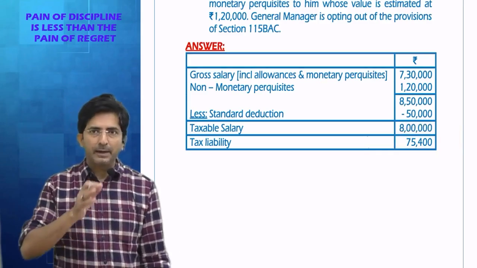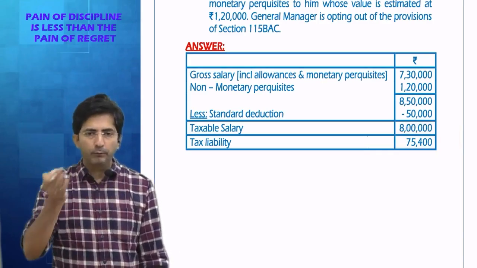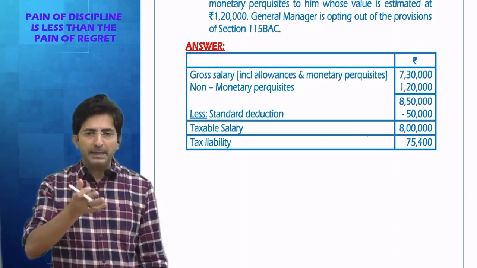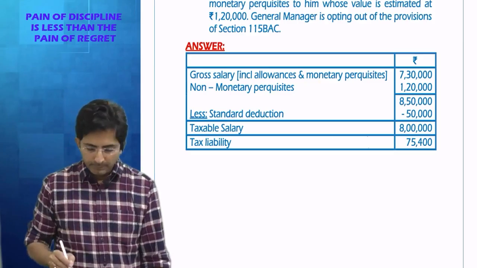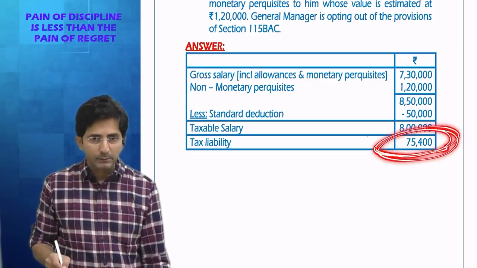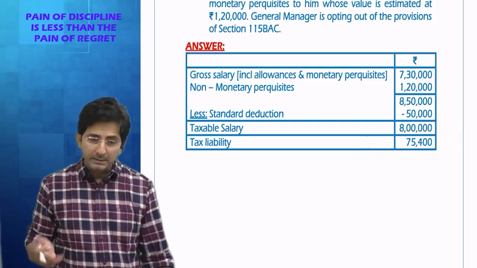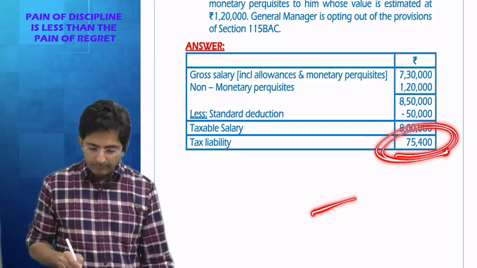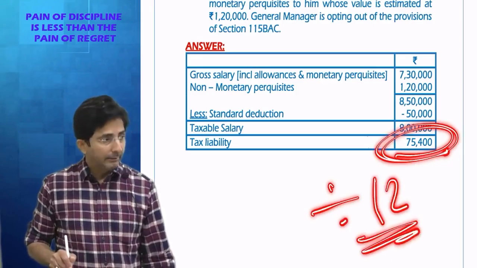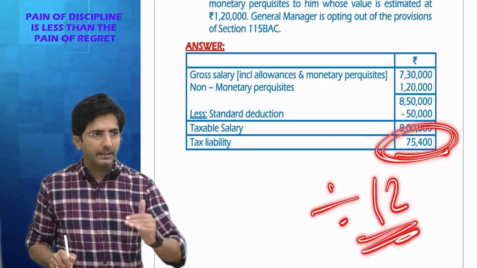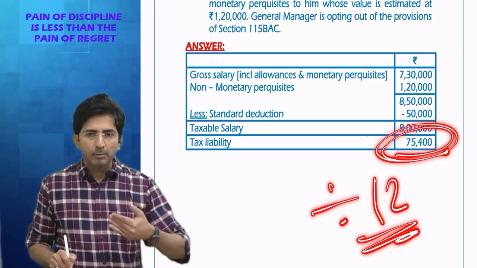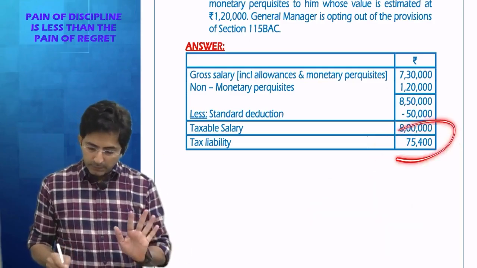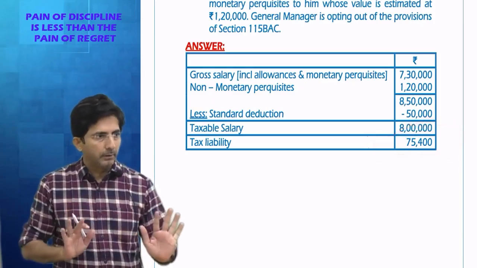Which slab rate am I applying? Up to 2,50,000, 2,50,000 to 5 lakhs, 5 lakhs to 10 lakhs. But instead of going in that long-cut manner, I have given you the shortcut. Anyway, this you can calculate. This is tax with health and education cess, so the answer is over here only. And this TDS the company will divide by 12 and deduct from every month's salary. Salary TDS is deducted on a month-to-month basis. Now this question was this much only, the answer was simple.